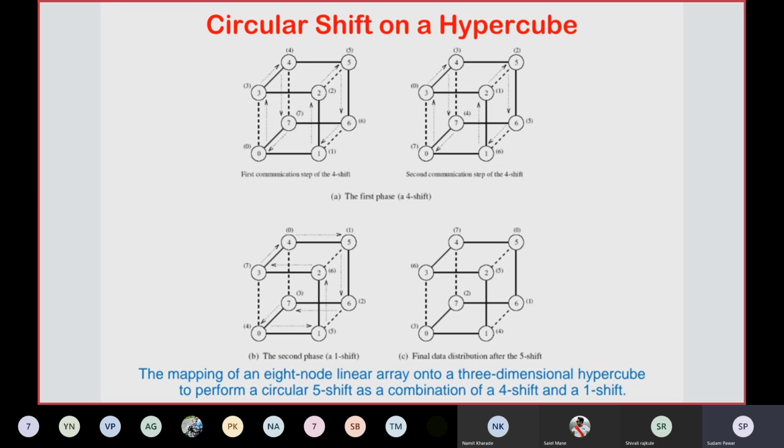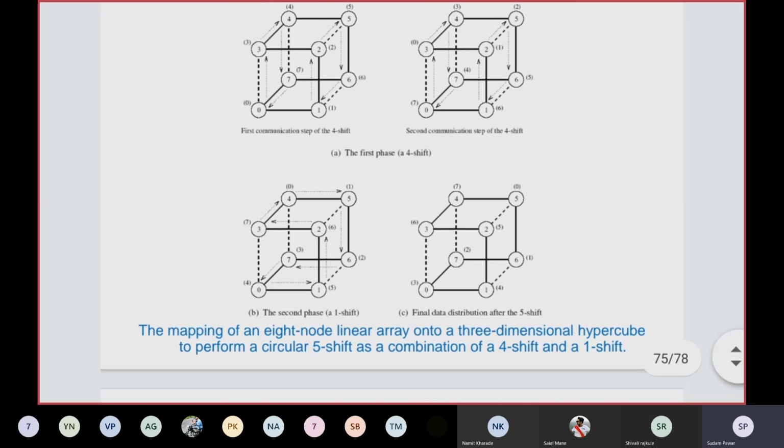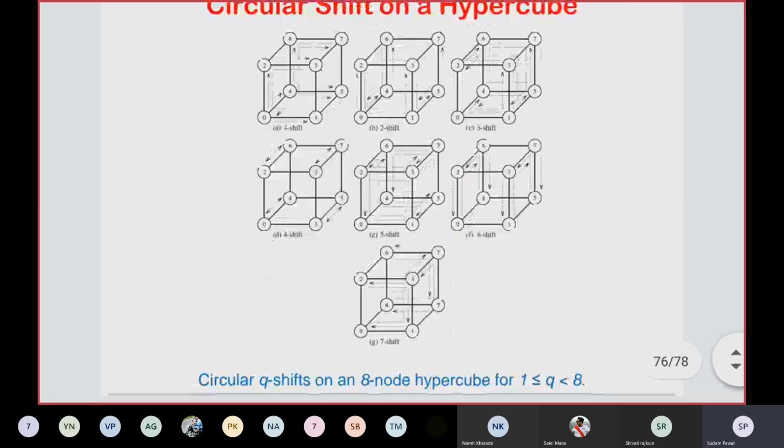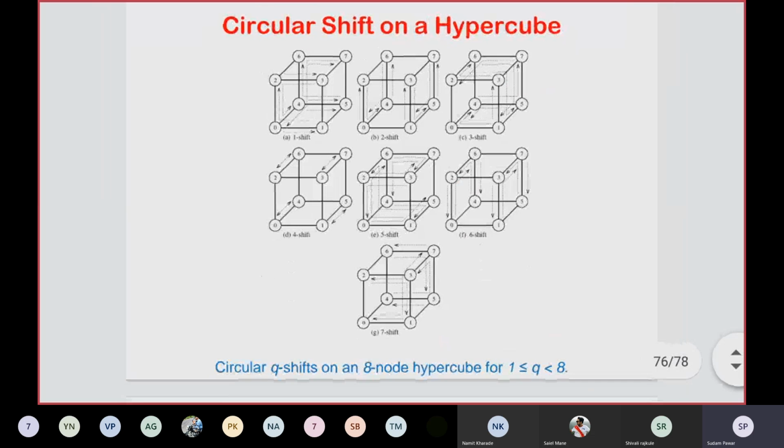Similarly, we will get an idea of the circular q shifts on an 8-node hypercube, where q is greater than or equal to 1 and less than 8. How it takes place is also represented step by step in the diagram in the current slide: circular shift on a hypercube.